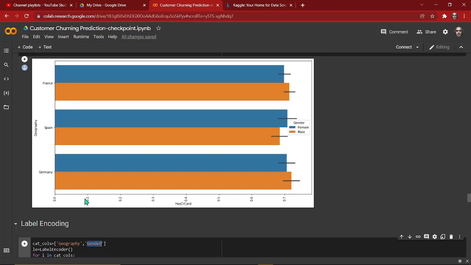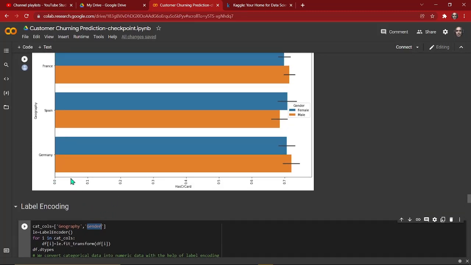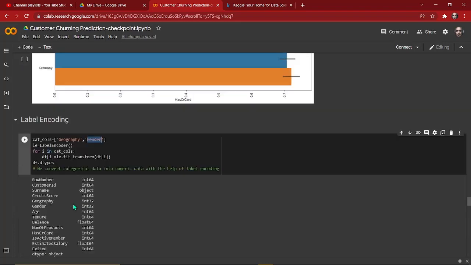Like we have right now Germany, France, and Spain. If we do label encoding, it will transform into numerical values, like 0, 1, 2, and for the gender, it would be 0 and 1.